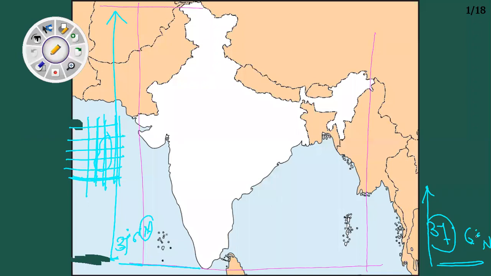On the map, now listen, last time when we studied the international date line as per longitude and latitude, I told you that each longitude divides the earth into equal parts. As you cross one longitude, you move 4 minutes ahead or 4 minutes backward.